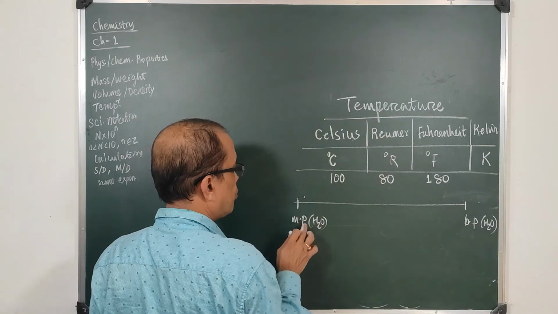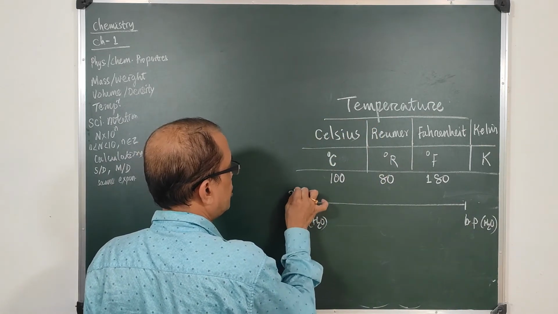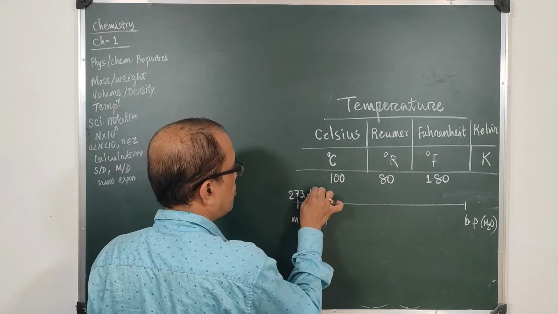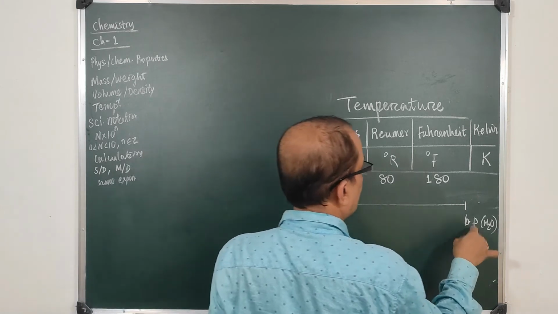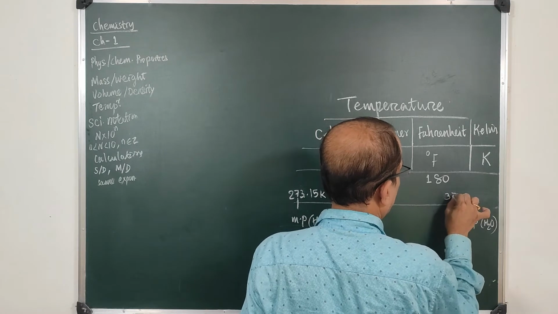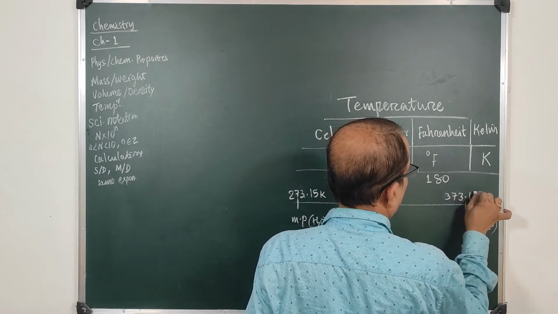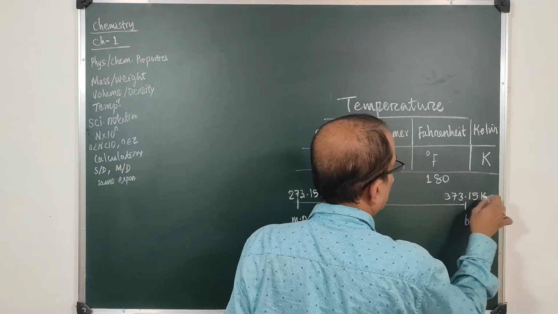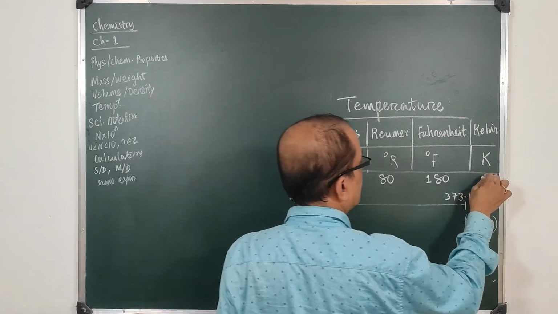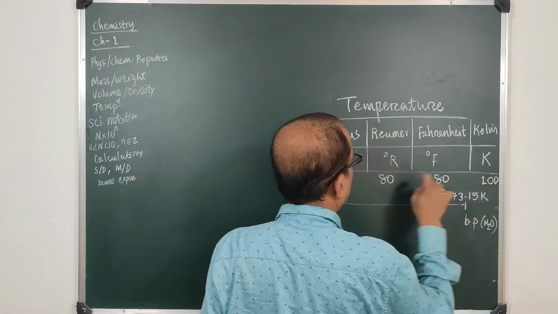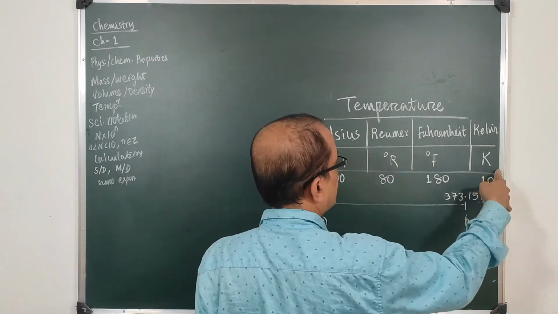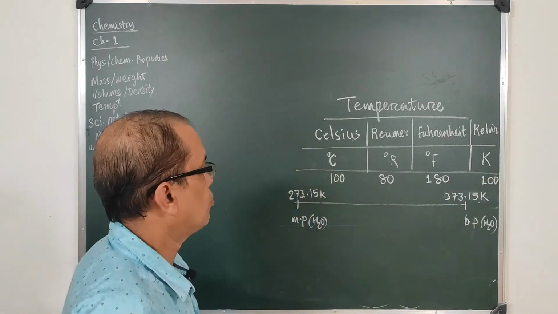For water the melting point is at 273.15 K and the boiling point is exactly 100 units above, 373.15 K. So the difference is 100. That's why degree centigrade and Kelvin favor the same calculations.